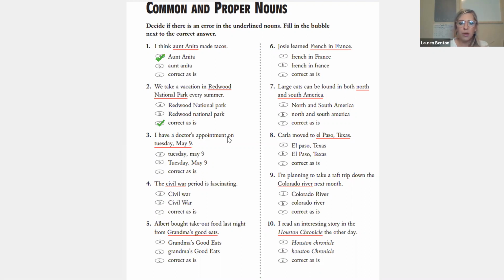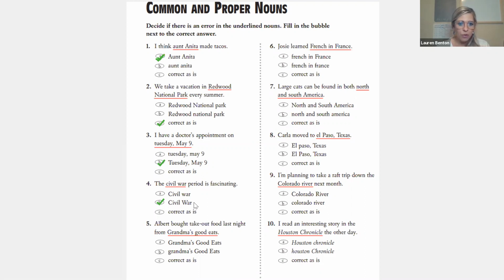Question 3, I have a doctor's appointment on Tuesday, May 9th. I don't think I discussed specifically dates, but I bet you probably know the answer. Tuesday should be capitalized. So the answer is B, Tuesday, May 9th. Question 4, the Civil War period is fascinating. So is the Civil War specific? Yes, it is. It should be capitalized because it was a specific time.